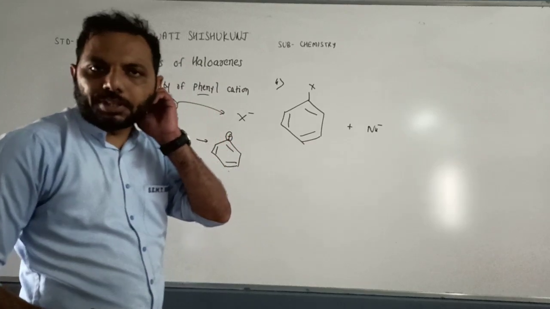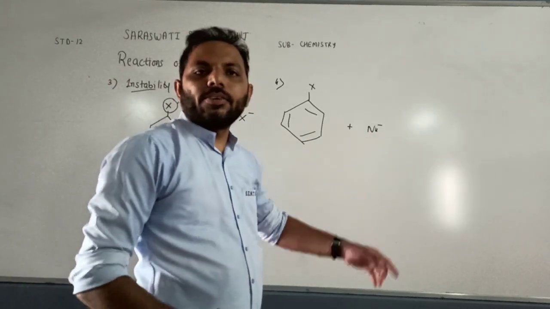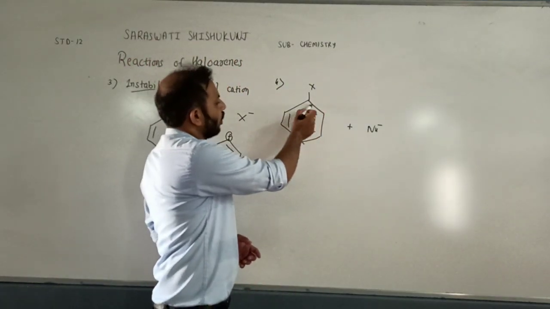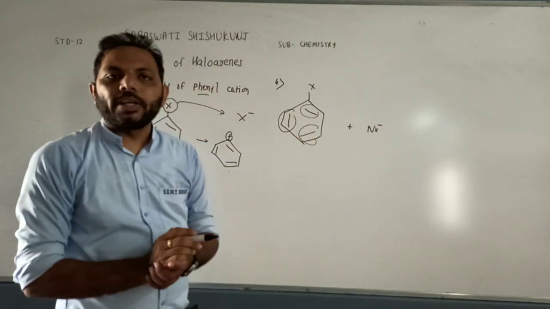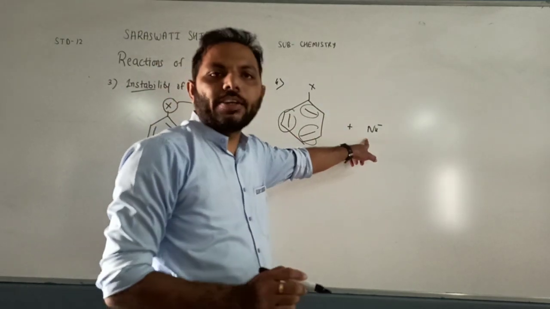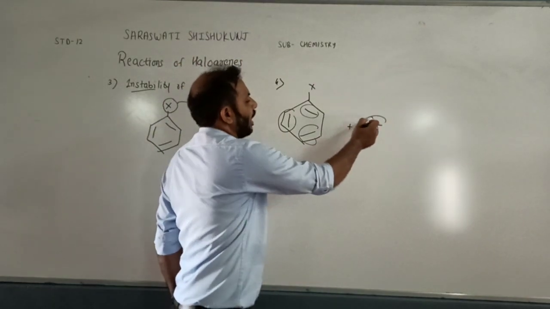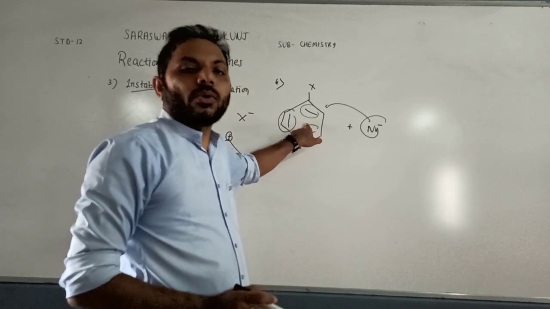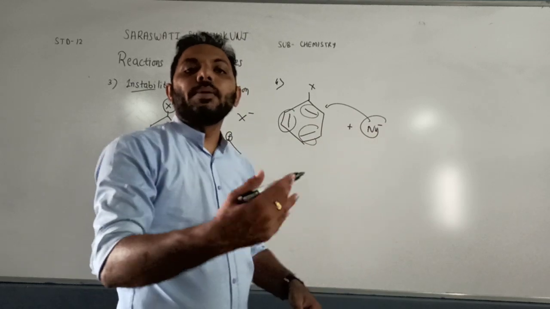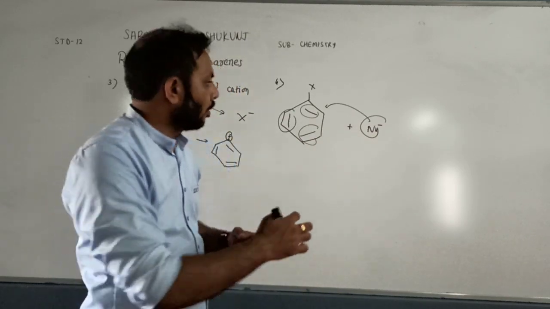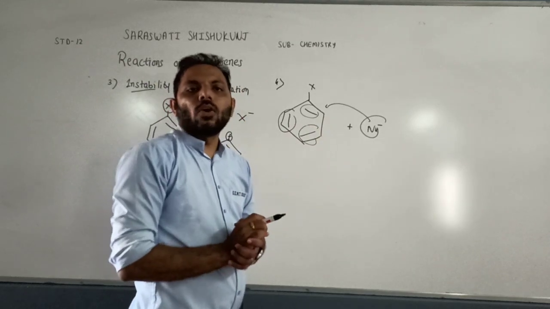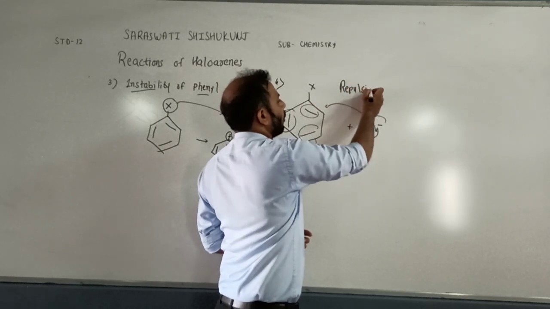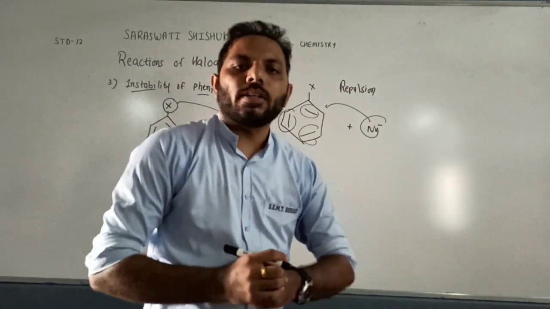For nucleophilic substitution reaction, the nucleophile is negatively charged, whereas haloarene is also negatively charged because it has pi bond electrons. So these pi bond electrons are negatively charged, and this nucleophile is negatively charged. Because the nucleophile has to attack this haloarene ring, there will be repulsion between the negatively charged pi electrons and the negative charge of the nucleophile. So there is a chance of repulsion between the nucleophile and the pi bond electrons of haloarene, and because of this repulsion, the reactions of haloarene are not that much possible.